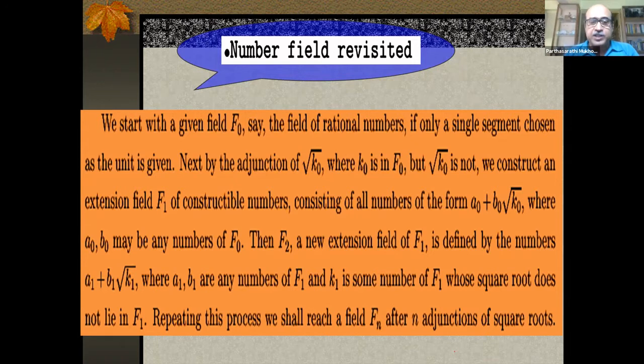Right? So repeating this process, we shall reach a field Fn after n adjunctions of square roots. F0, there was no square root, only rational. F1, you took one particular square root, maybe it's root 2. So in F1, all the numbers have only one square root involved, or none within that. Maximum number of square roots involved is 1. Then you took something from it, went beyond this, root of root. That's what you call F2. So Fn has those expressions where n adjunctions of square root is the maximum possible. Clear?